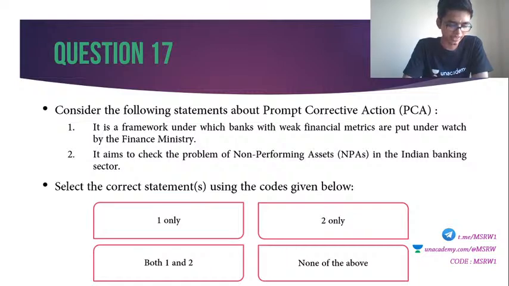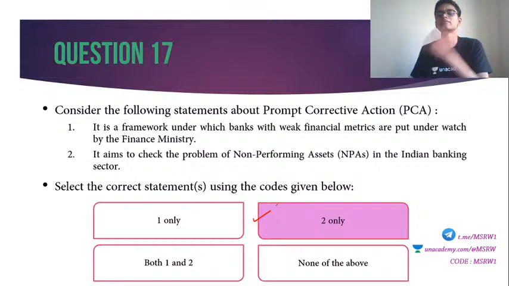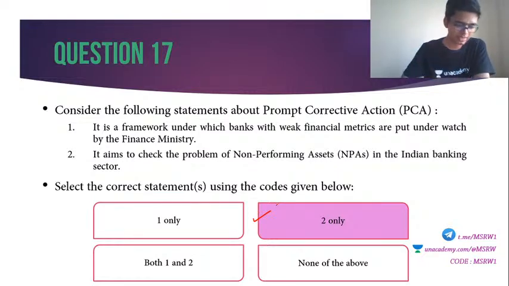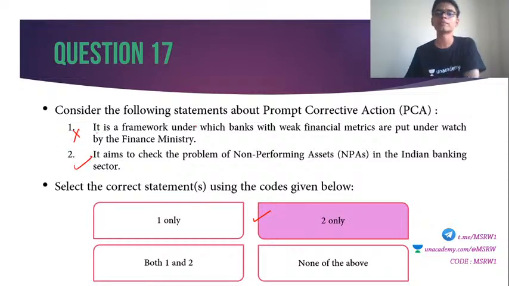Okay, 17, A, B, C. I got 3 answers so far. A, B and C are in the options. So anyway, let's see the answer. It is option B, 2 only. Can anybody tell me why? The person who has answered it as B, Deepika Datta, Sakshi Jain, or ML. Can anybody tell me why it is option B? Why is first statement wrong? This is true, this is wrong. Why is first statement wrong?